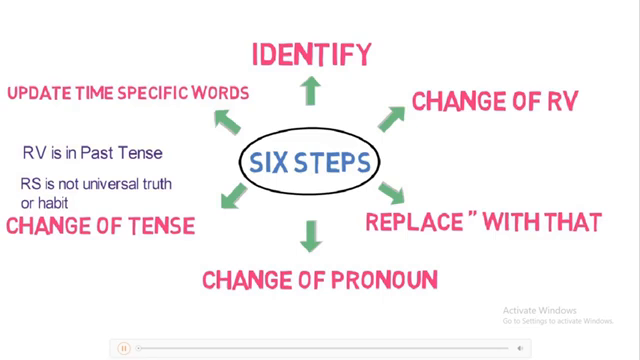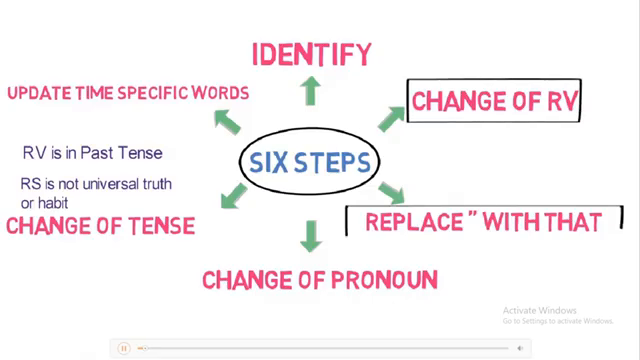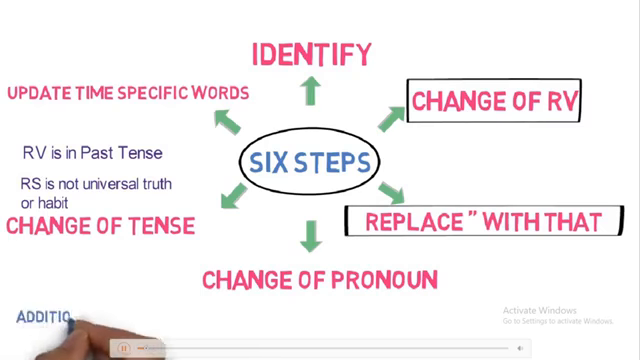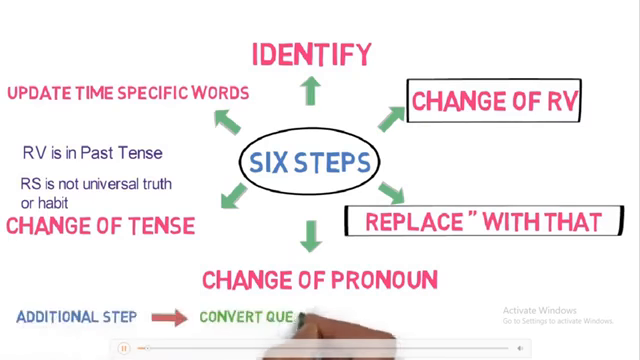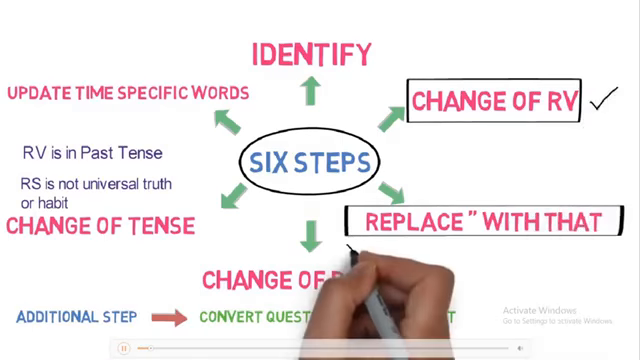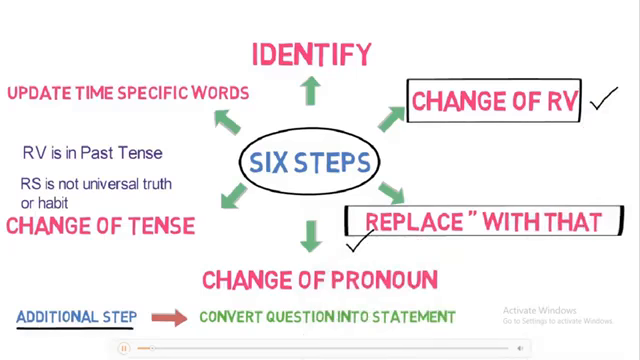Now there are three important changes when we are given an interrogative sentence for conversion. Rest all things remain the same. Number 1. Change of reporting verb. Number 2. Replacement of inverted commas. And number 3. Conversion of a question into a statement. As you can see, there is a change in step 2 and 3 and an additional step is added. Let's understand these changes in depth.